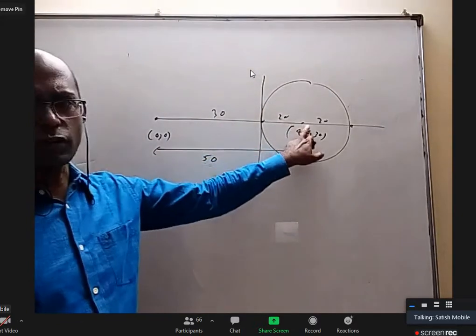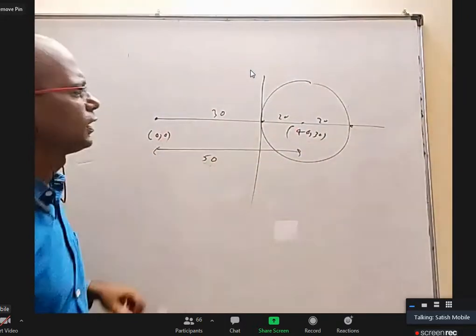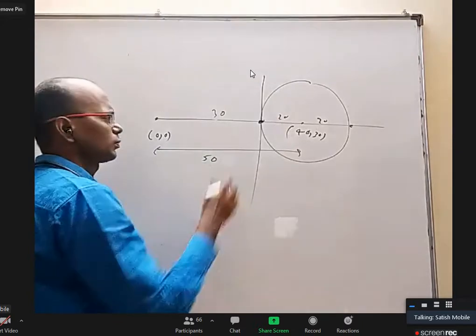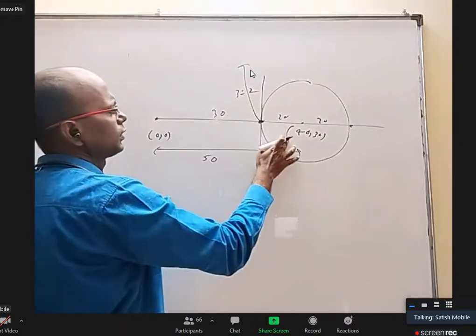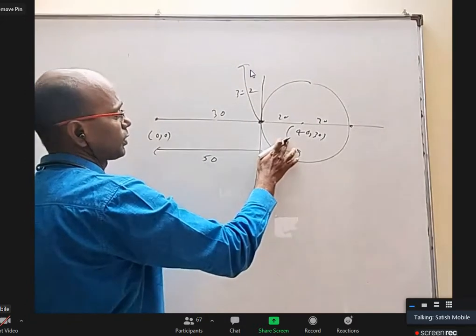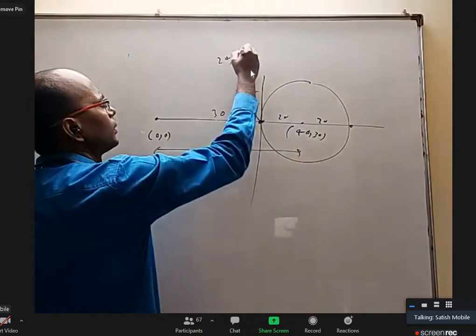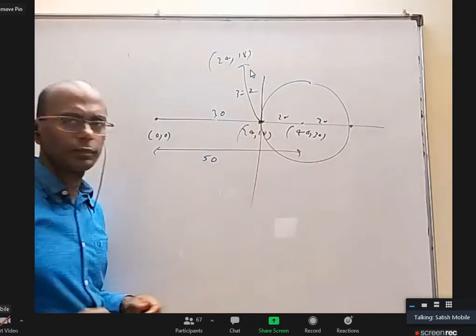You know the center is 40, 30. This is 0, 0. The distance is 50, the radius is 20, so this is 30. How will you find the nearest point? Section formula: 3 into this plus 2 into this by 3 plus 2. So when you apply that 3:2 ratio section formula, you will get 120 by 5, 24, 90 by 5, 18. This point is 24, 18.